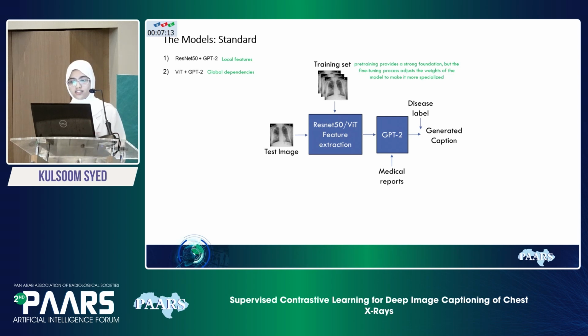First I will train the feature extractor on my training set, and then I will feed that embedding space into the GPT-2 model, which is fine-tuned on medical reports. So when I feed the test image into the feature extractor, it will place this test image into the embedding space that will then be fed into the GPT-2, and I have made a small tweak in the GPT-2 which uses a starting word to generate the caption. So I'm using a disease label as a starting word to generate my caption in hopes that it will generate a caption that is more contextual.